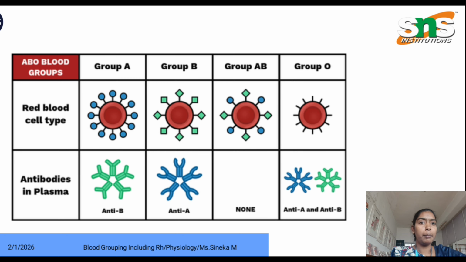Here are the blood groups. Red blood cell types differ as group A, group B, group AB and group O based on the antigen, and they also differ by the antibodies present in plasma. For group A, anti-B is present. For group B, anti-A is present. For group AB, no antibodies. For group O, both anti-A and anti-B antibodies are present.